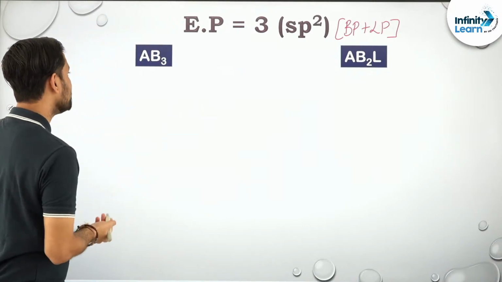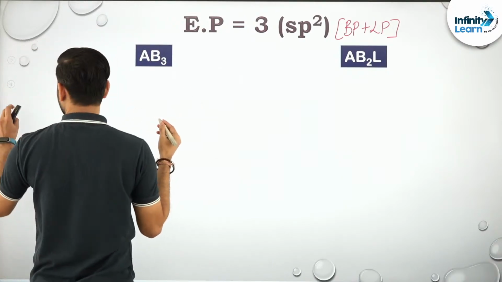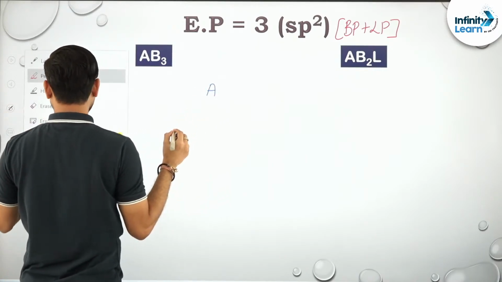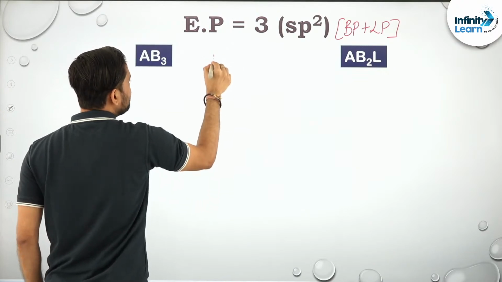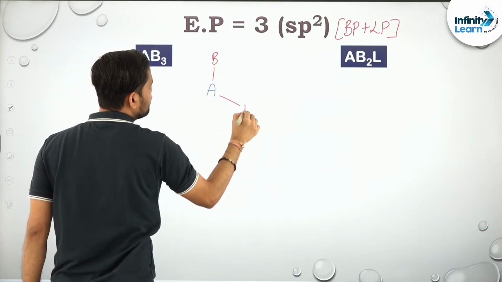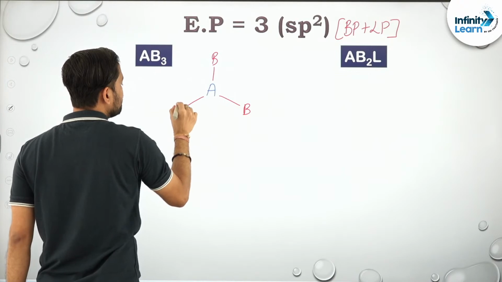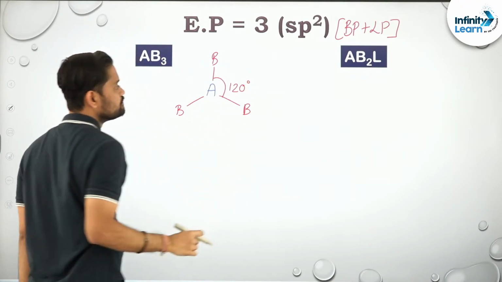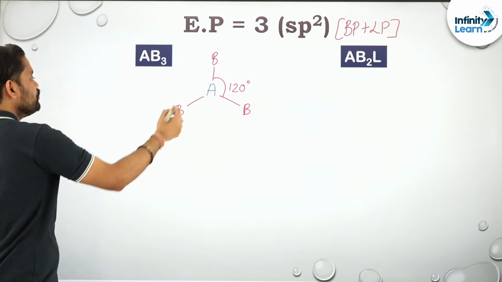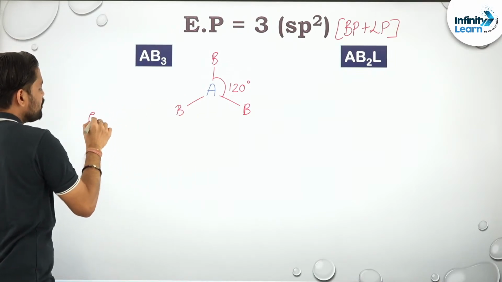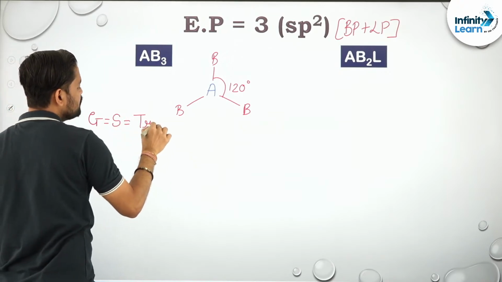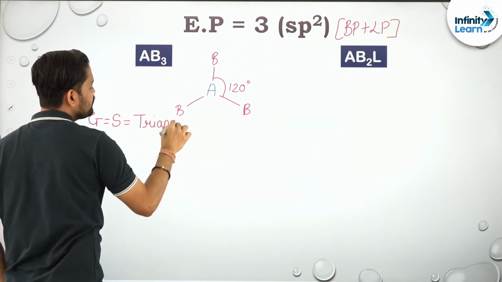Now what is the structure of AB3? Can I draw the structure of AB3 as A, and the maximum possible distance is at 120 degrees, B, B, and this is 120 degrees everywhere, right? Since there is no lone pair on the central atom, can I say that geometry is equal to shape, that is equal to triangular planar structure?